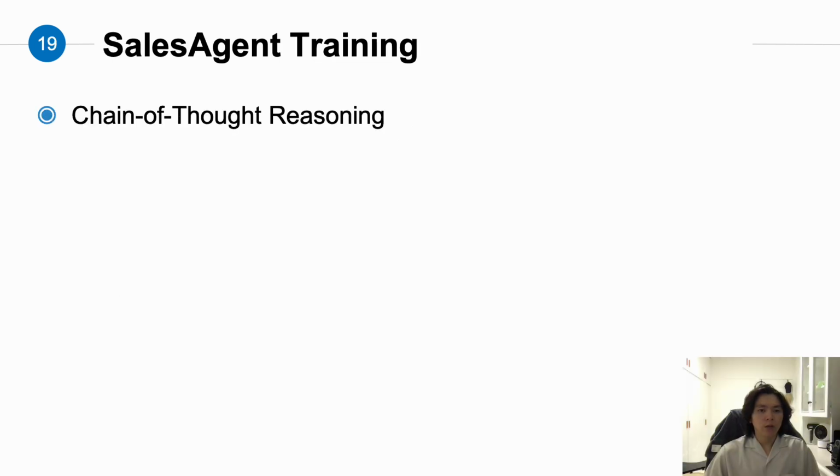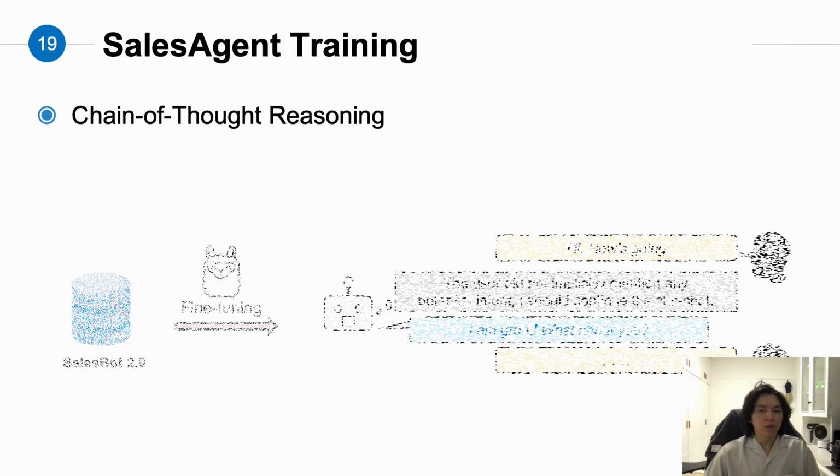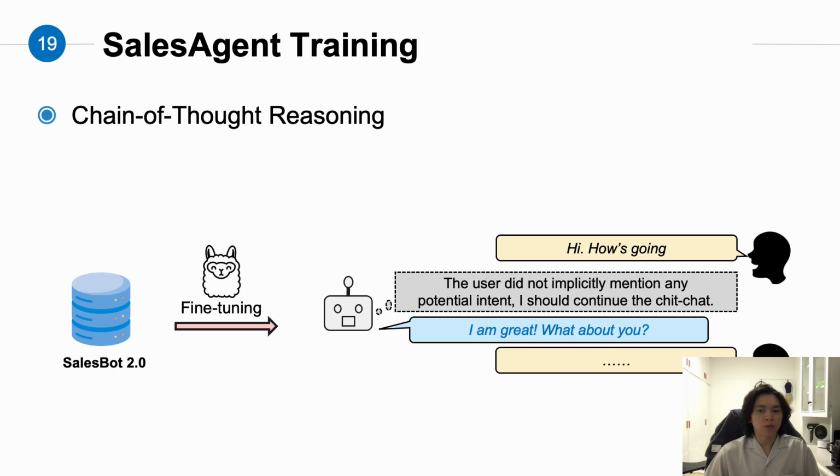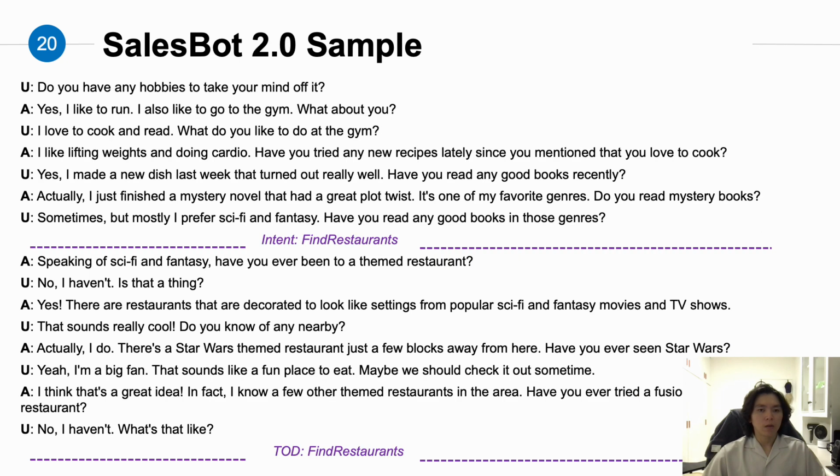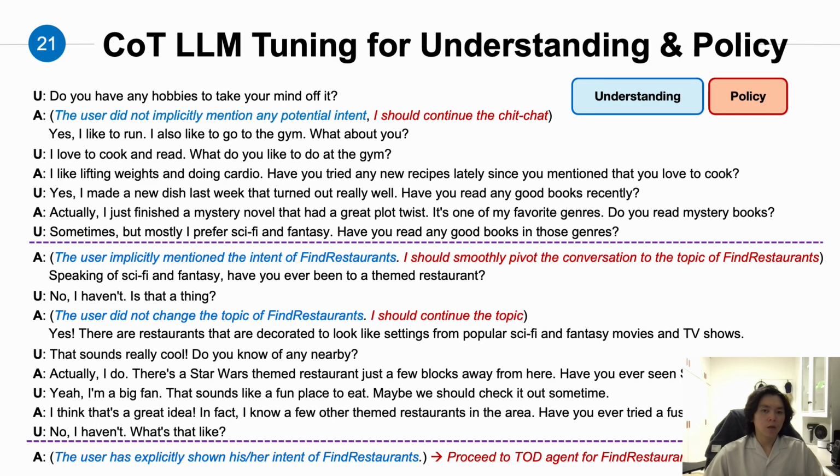To enable the model with reasoning skills, we utilize the chain of thought mechanism when tuning. Here is a sample from Salesbot 2.0 without chain of thought. And here is the one with chain of thought. You can see that at different stages, the agent generates different understanding and policy correspondingly.